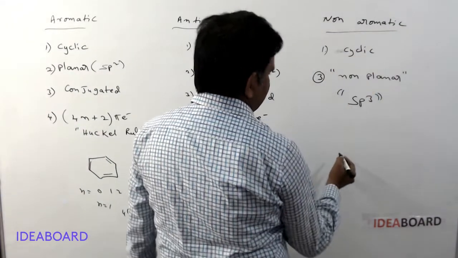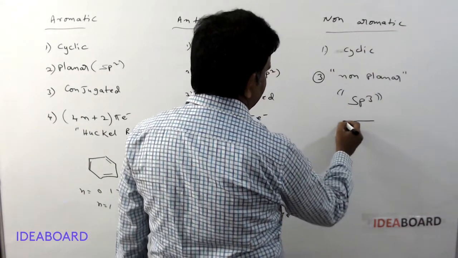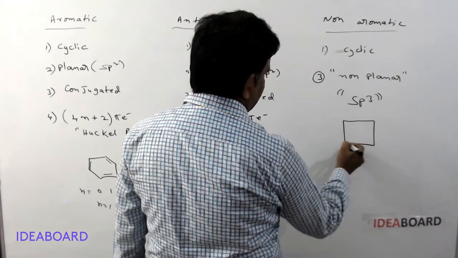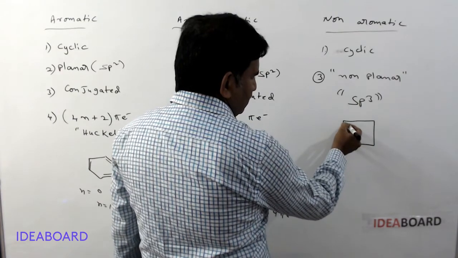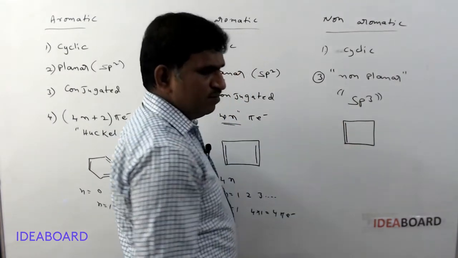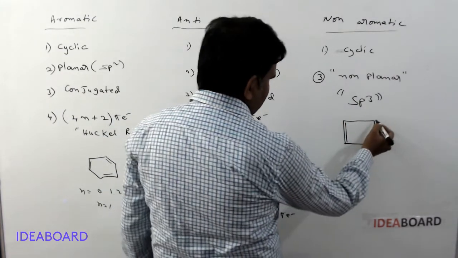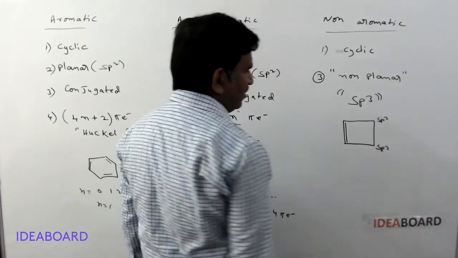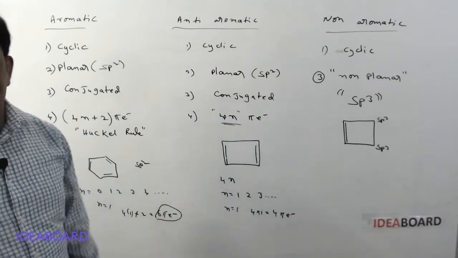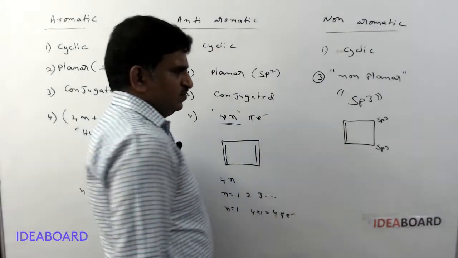Third one, non-aromatic. Here non-aromatic means a cyclic ring but non-planar. It may contain one double bond, or may not contain one also, and at least one sp3 carbon is present in the ring. Then it is simply called a non-aromatic compound.